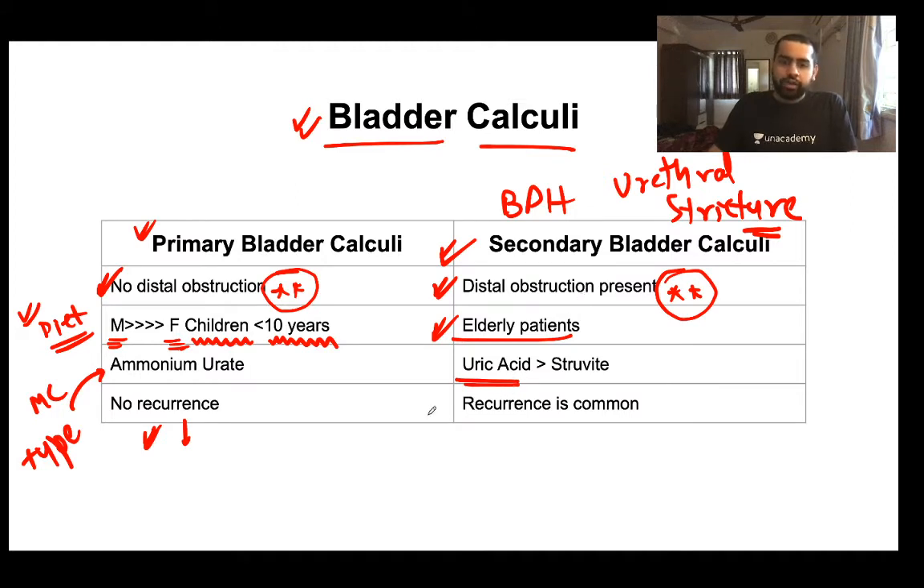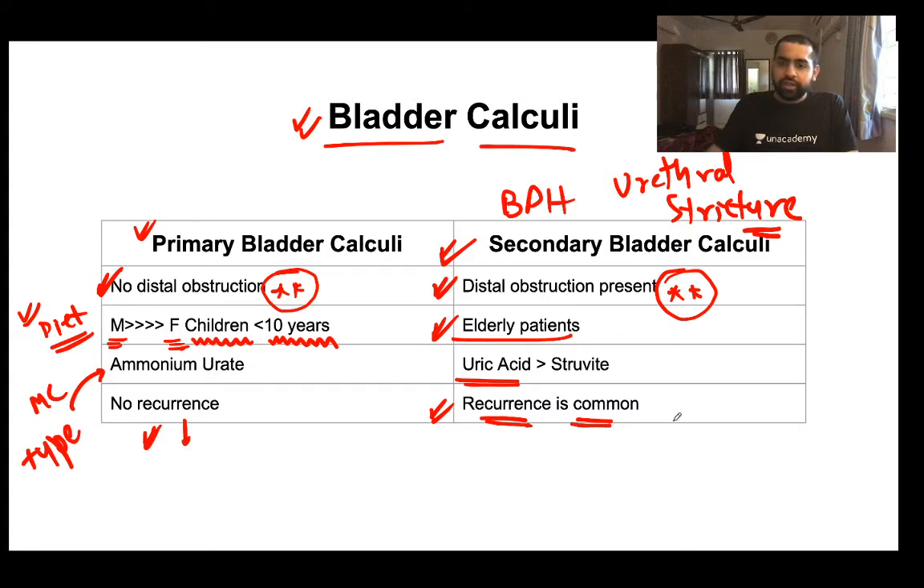And if at all you treat this particular condition, what about the recurrence? So recurrence is common in the secondary bladder calculi. Why is the recurrence common? Because what is the cause? BPH or the urethral stricture. So if at all there is an elderly patient, and even if you treat this particular patient for the bladder calculi, there is a high chance that the recurrence might take place, because the primary pathology, that is the BPH or the urethral stricture, might still persist and the patient may develop this particular secondary bladder calculi.